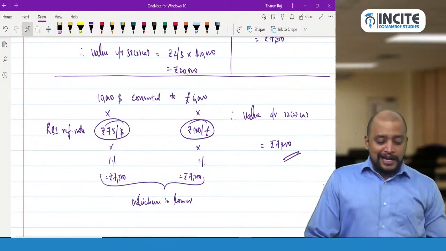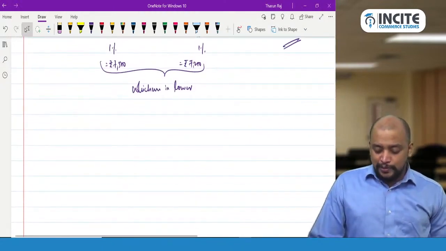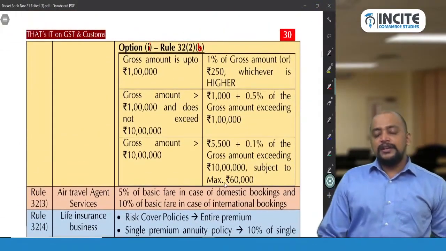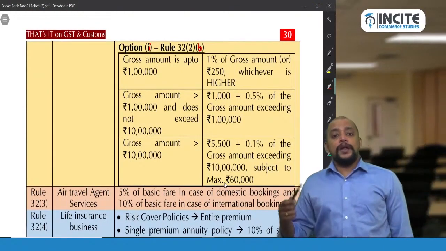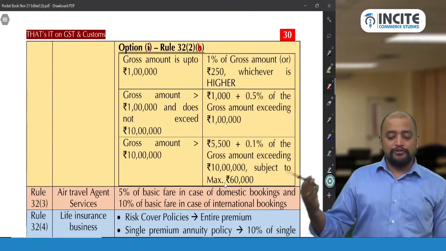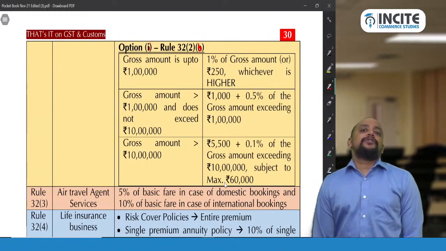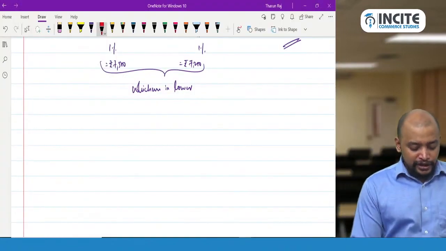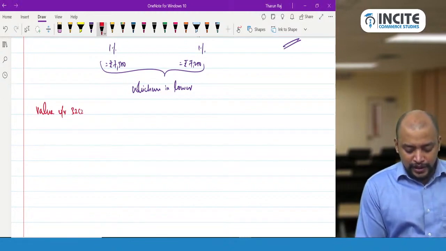Okay. Then next, Rule 32 sub Rule 2B. Rule 32 sub Rule 2B is like a slab rate model. So what is that slab rate? First we need to see the gross amount up to 1 lakh. If the gross amount is up to 1 lakh, then we will take 1% of the gross amount or 250 rupees, whichever is higher. So the minimum should be 250 rupees. So let's see what will happen. Here it is depending upon the gross amount. So value under Rule 32 sub Rule 2B.